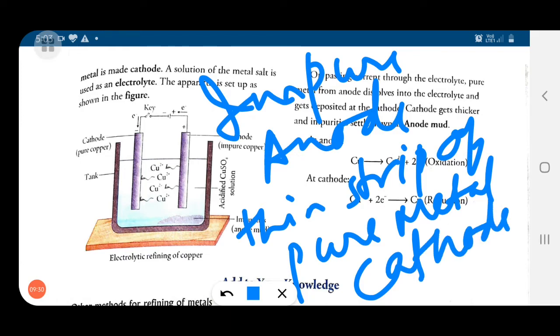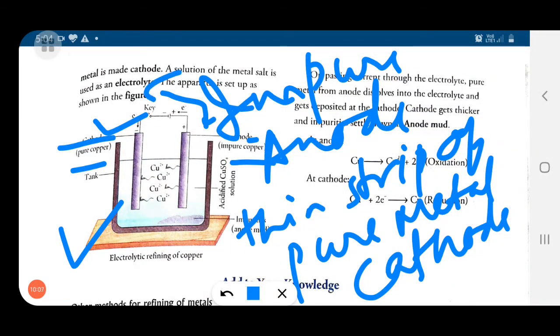Now you can see this apparatus carefully. Here you can see the cathode, which is pure copper, and this side is the anode, which is impure copper. This anode is attached to the positive terminal of the battery so that all the anions can come here, and the cathode is attached to the negative terminal of the battery. Now you can see that electrons move from anode to cathode.